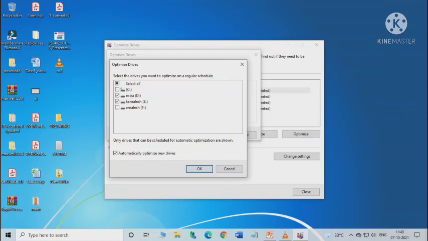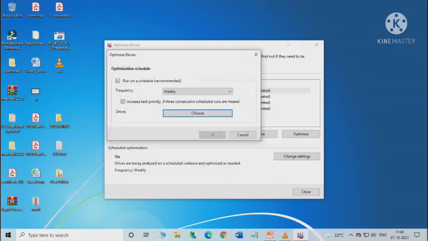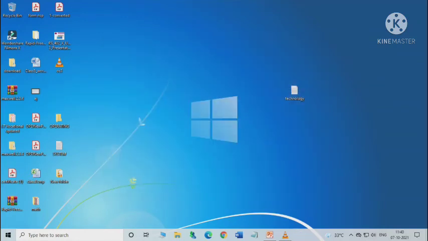Then click on OK and then click on close to save the optimize drives options. Your computer will start the optimization process based on the schedule. And you must ensure that the power of your computer is on at that time.